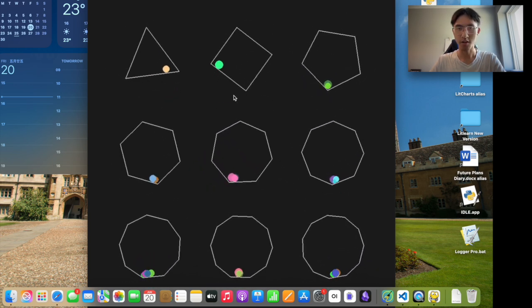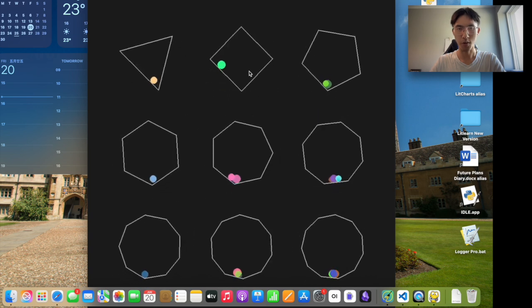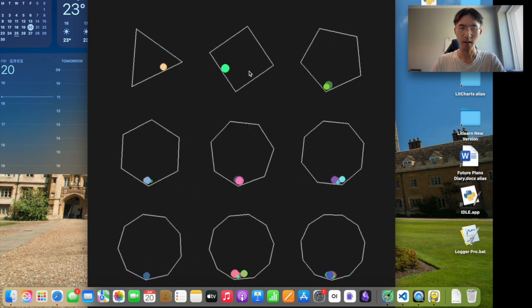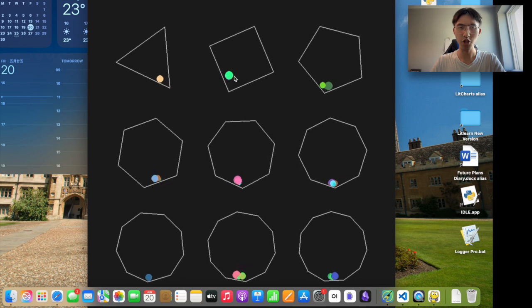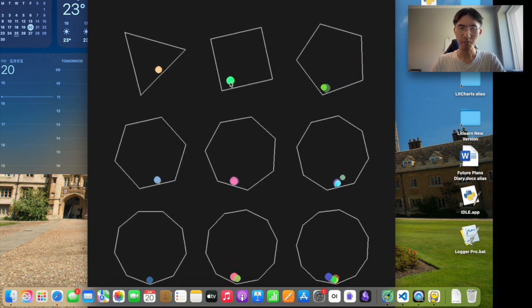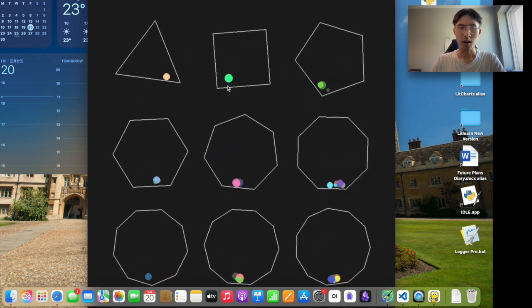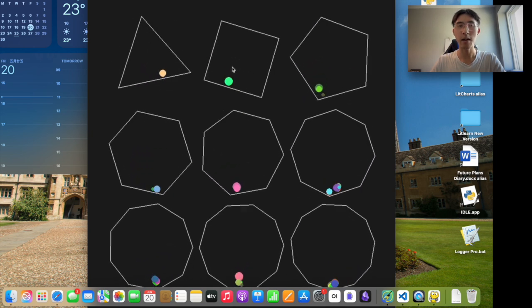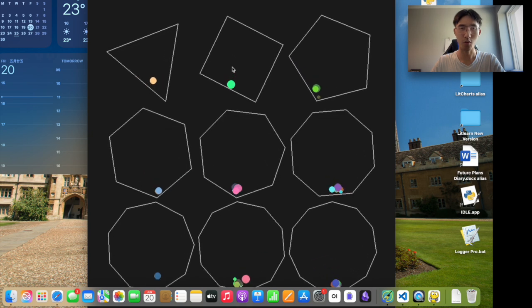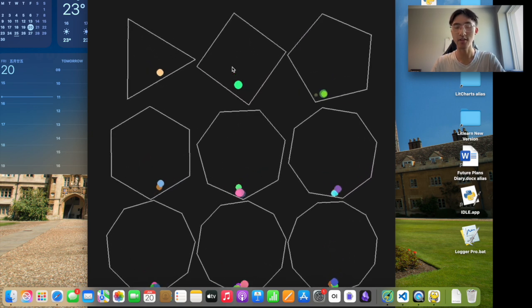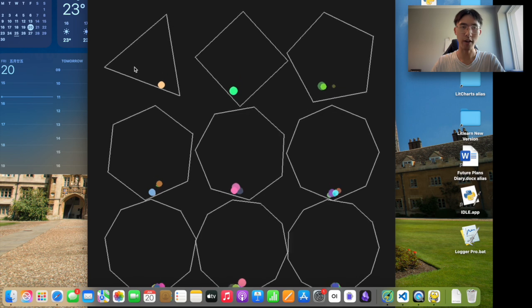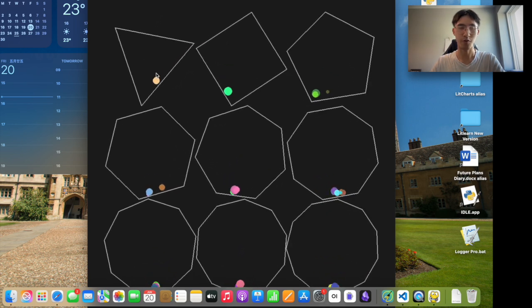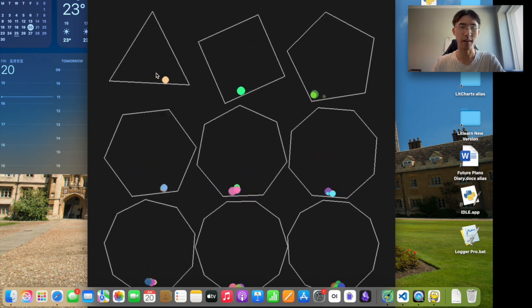The second particle as well looks okay, reasonably fine, but there's an issue here because the prompt says you need to have essentially n-2 particles in any shape with n sides. So in the case of the triangle, the triangle has 3 sides, so 3 minus 2 is 1, so you only have 1 ball.